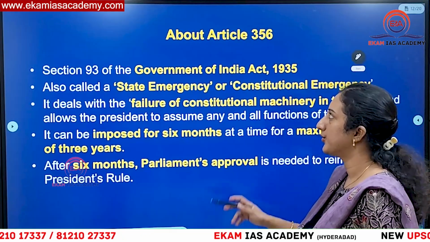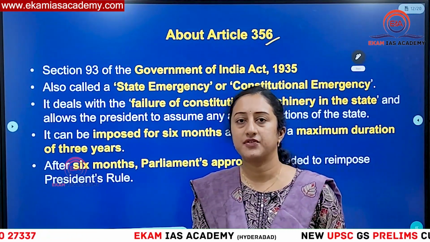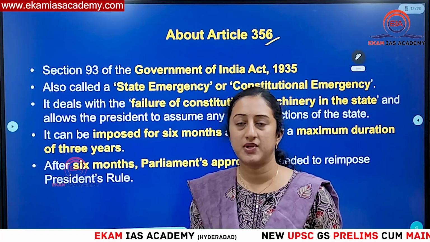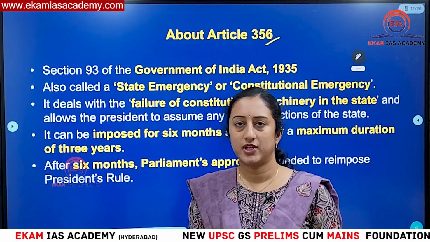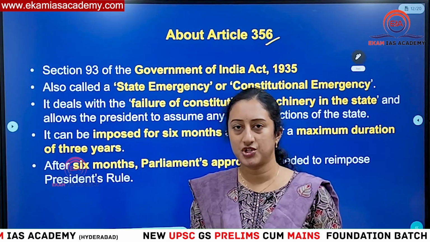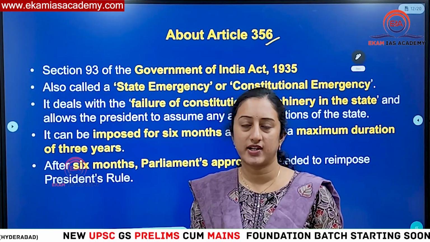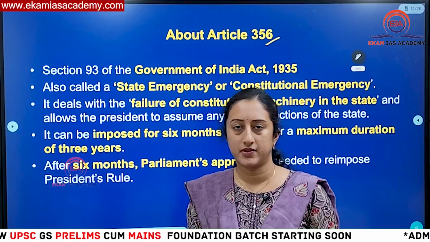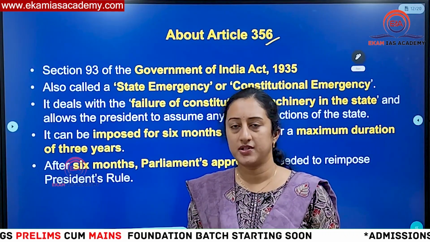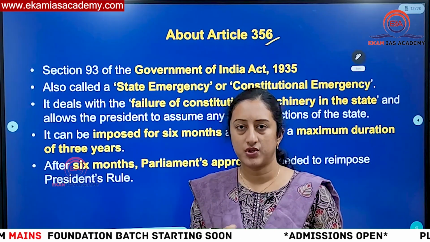Then we'll look into what is this Article 356. Under the Indian Constitution, we have 3 types of emergencies. In emergency situations, the center will become all powerful. Although we are a federation, we have unitary tendencies in some special situations like emergencies. Normally, center and state both have equal powers in respect of their own domains, but in emergencies this will not be the case.